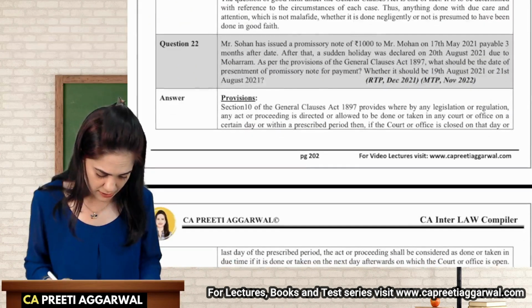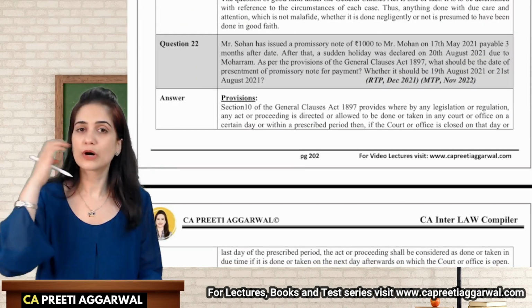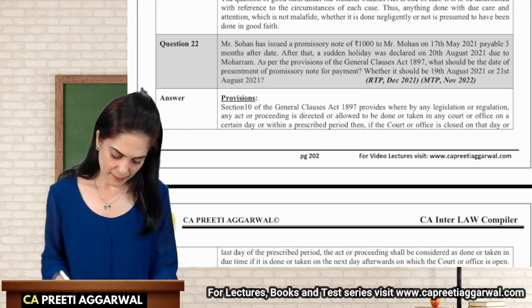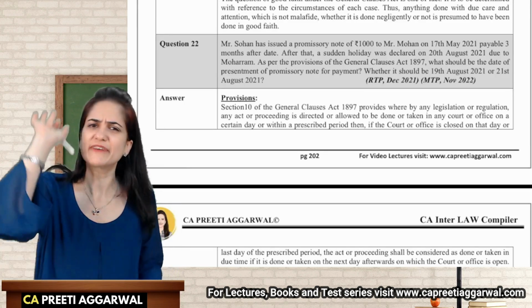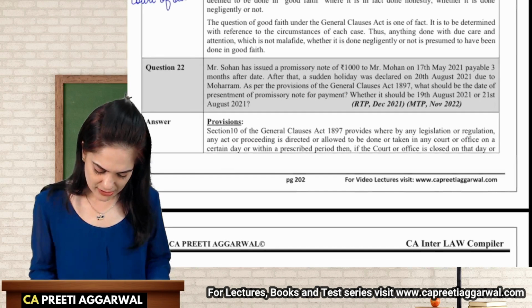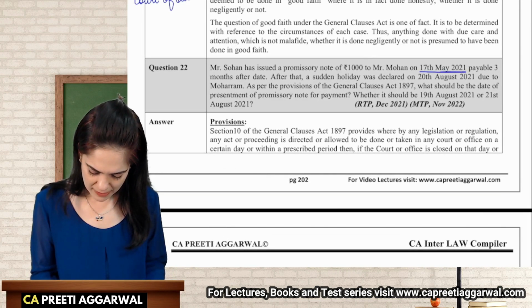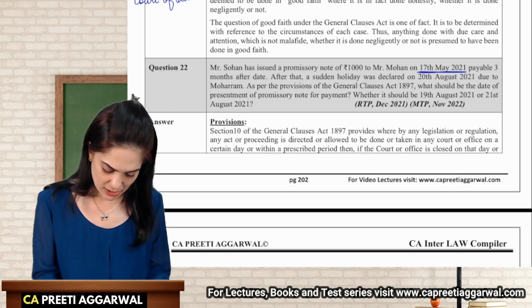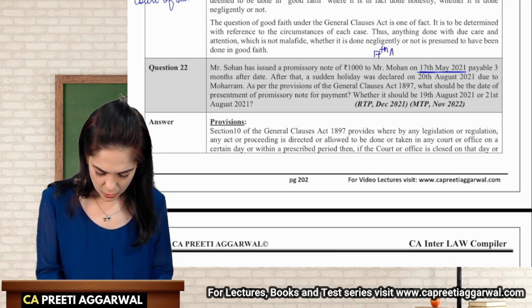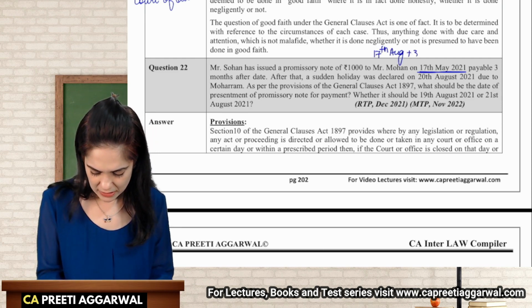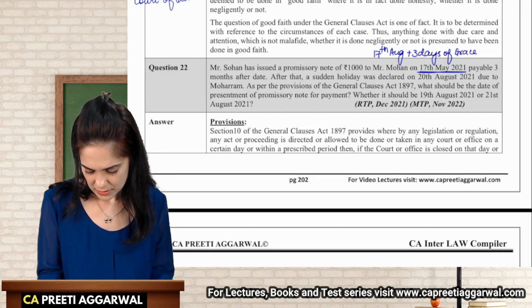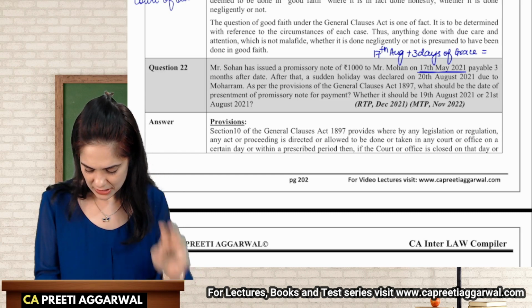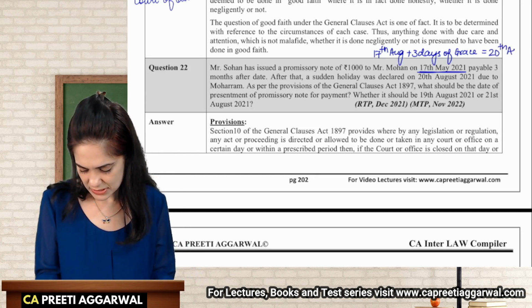Mr. Sohan has issued a promissory note to Mohan on 17th of May, payable 3 months after date. Let us quickly find out the due date also. So it is issued on 17th May and it is payable 3 months. So after May we have June, July, August. So 17th of August, to this we will add 3 days of grace. So that comes to 18, 19, 20. So 20th of August. This is my due date.